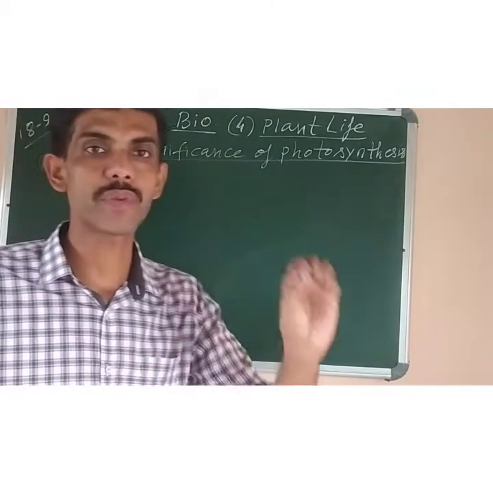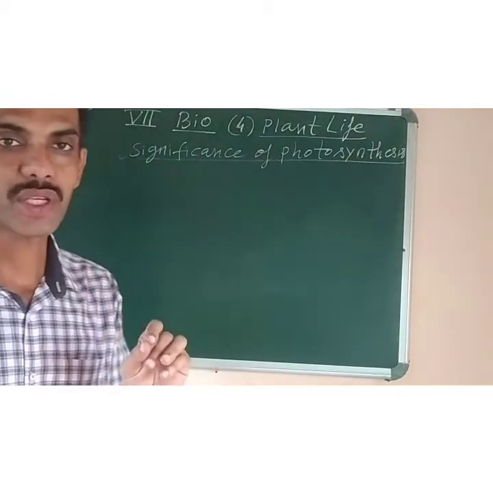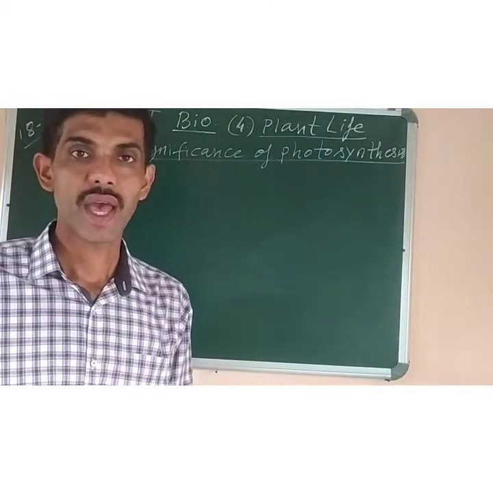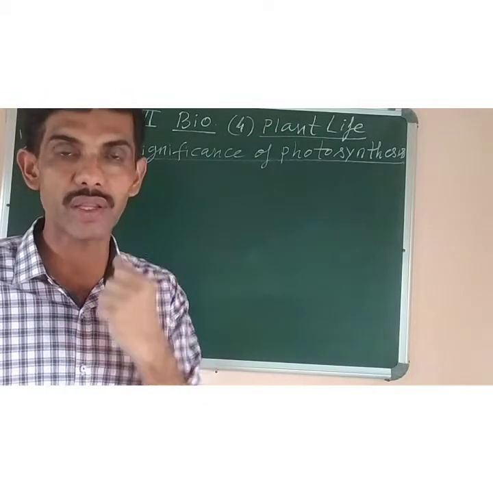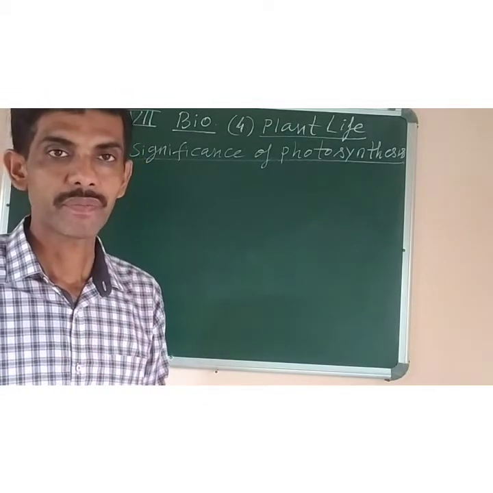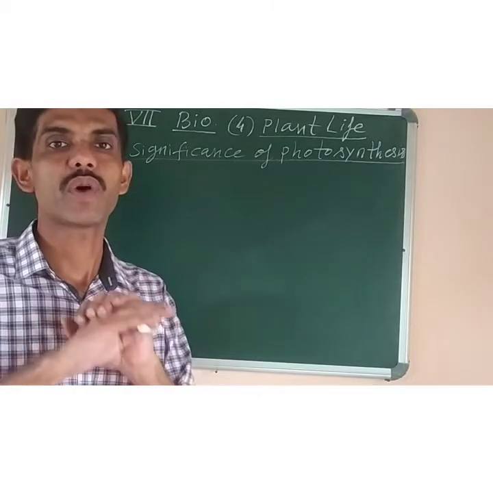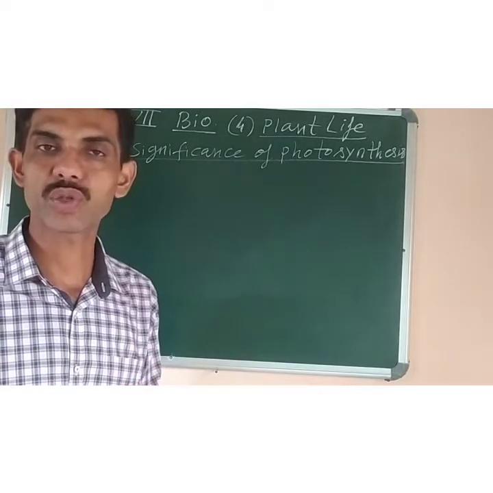Photosynthesis is one of the most important biological processes which occurs on this earth. It is because of this that all the living things are able to get their food and the oxygen to breathe. Without photosynthesis, it would not be possible for living things to get their food.